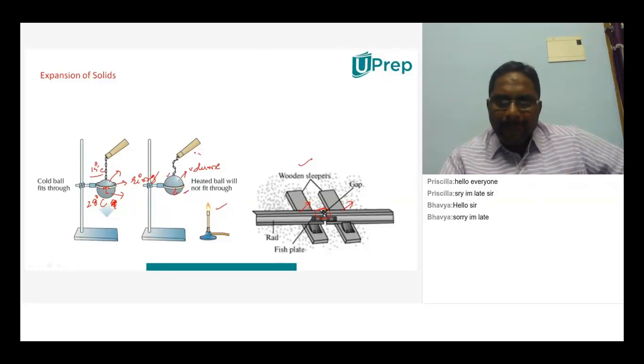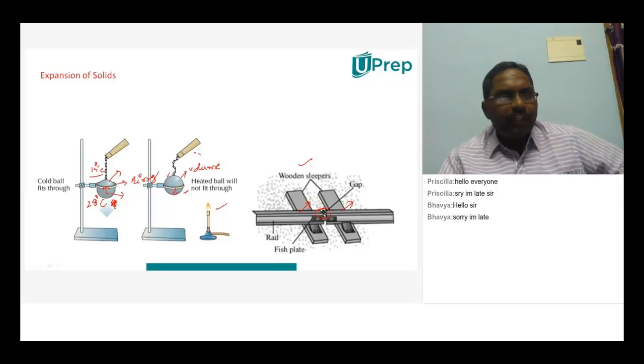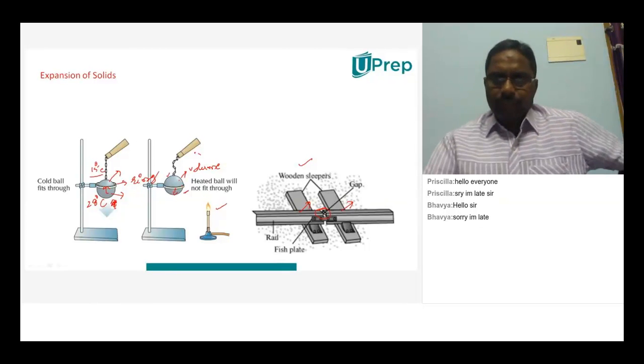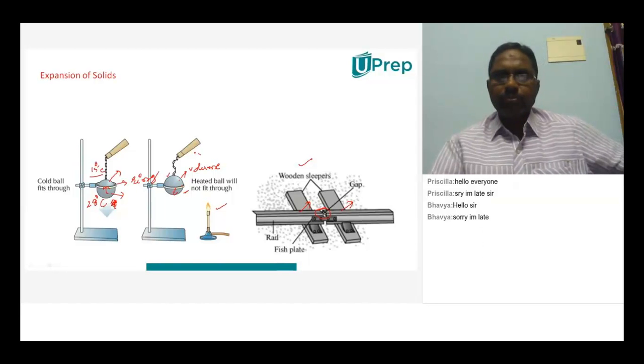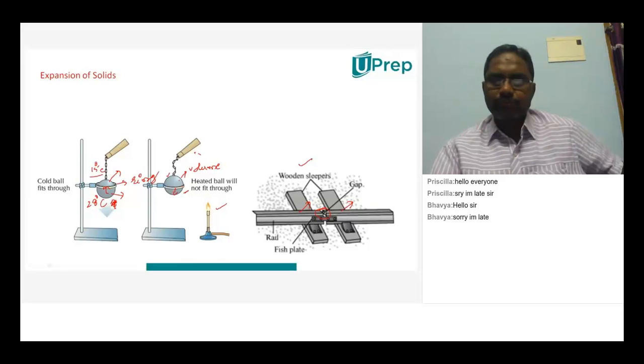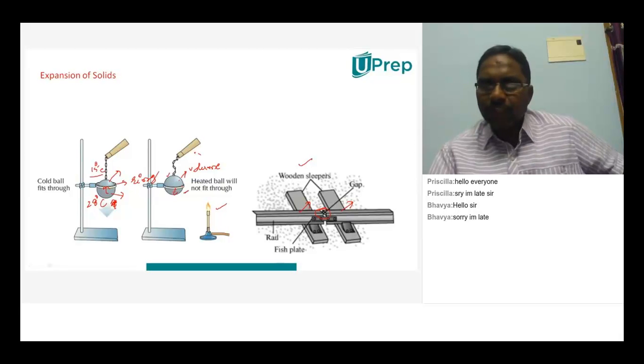Tell me. When the train moves, it produces heat, so the metal rods will expand and their temperature increases. So they put this gap because whenever the rods expand, they should not touch each other. Otherwise the train's direction would change. So they leave some distance in between so that even if the rods expand, they don't touch each other. Right. Expansion will occur only by the moving of the train.